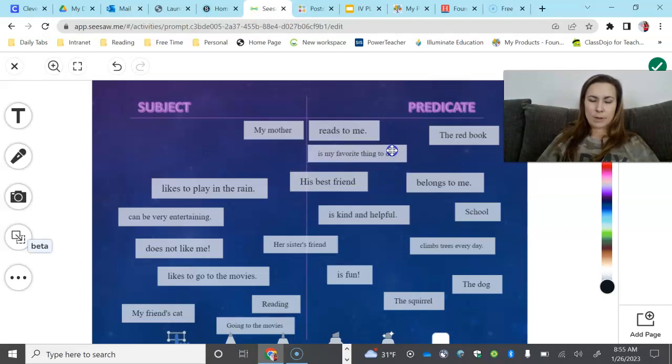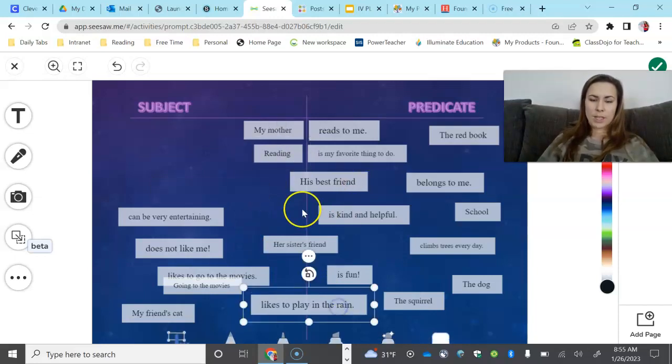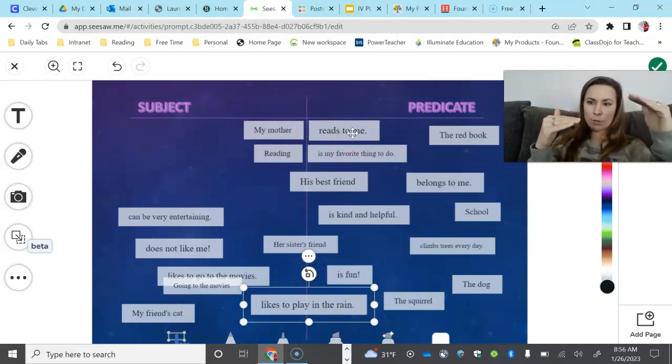So if we want to think about something that will go with is my favorite thing to do, let's look at our choices. We could say going to the movies is my favorite thing to do. We could say reading is my favorite thing to do. Okay? So those are some options that could go together here. So what you want to do is put the subject and the predicate together, have them make sense, and put them close enough together just like this so that they make a sentence together, but your subject is on the subject side and your predicate is on the predicate side.